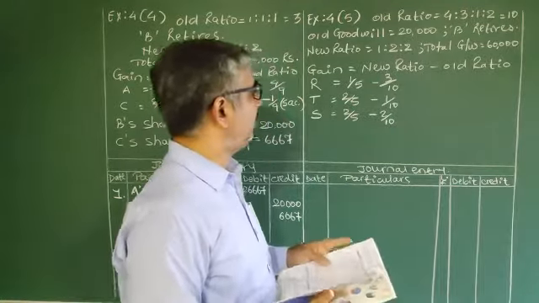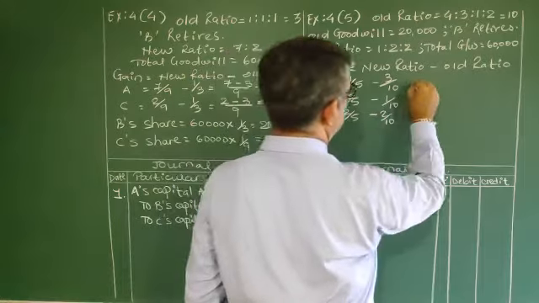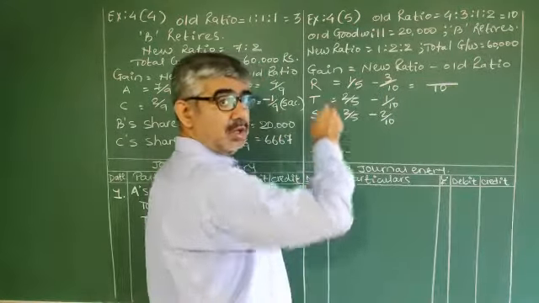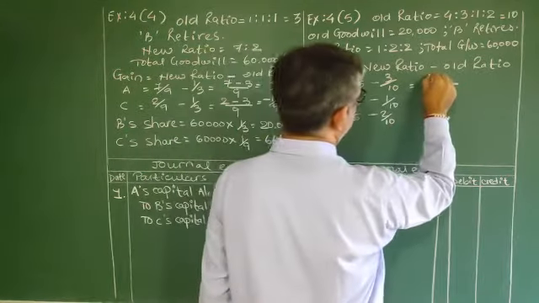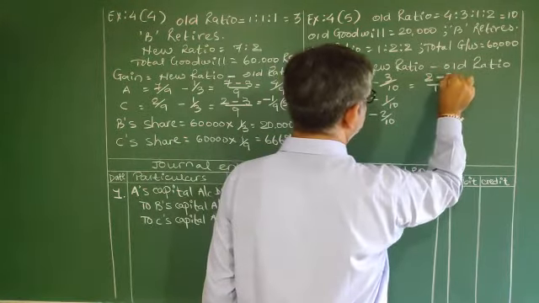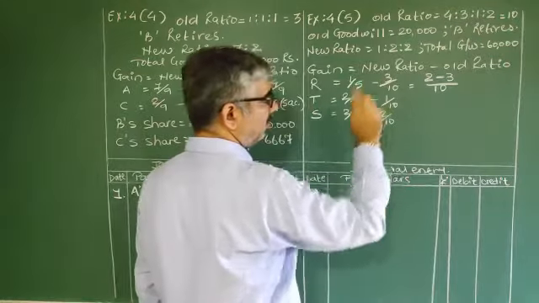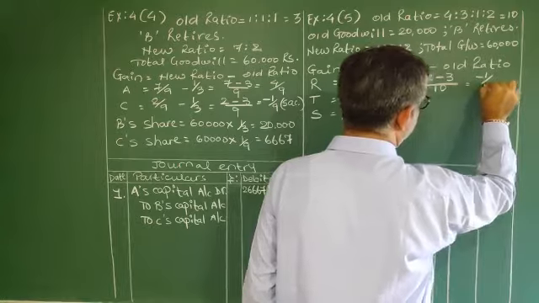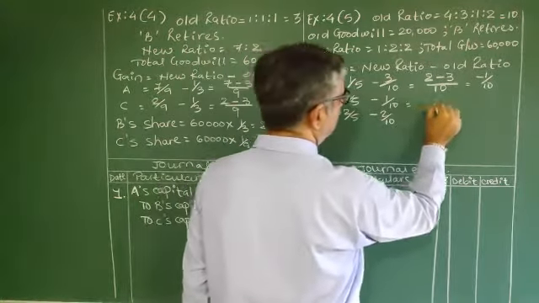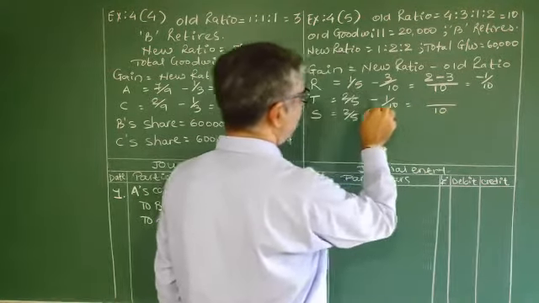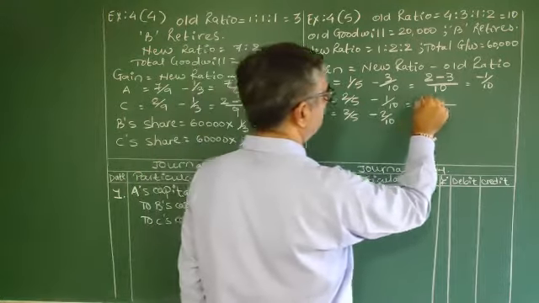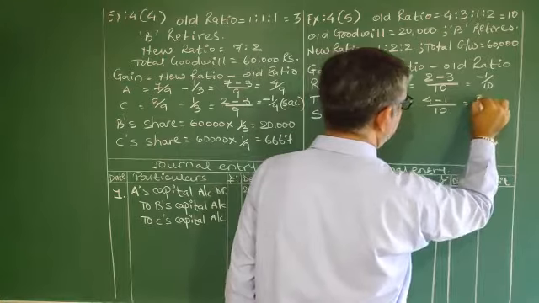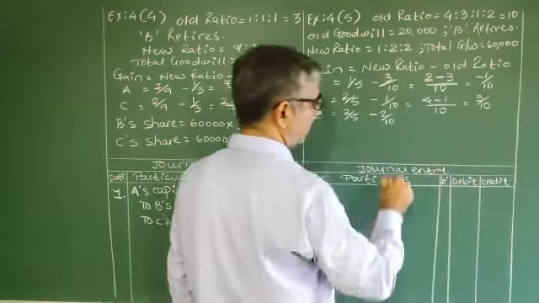Okay? Let's continue. Here to make the denominator 10, we have to multiply by 2. So 2 minus 3 upon 10 equals minus 1/10. Here again 10, multiply by 2. So 4 minus 1, 3/10.